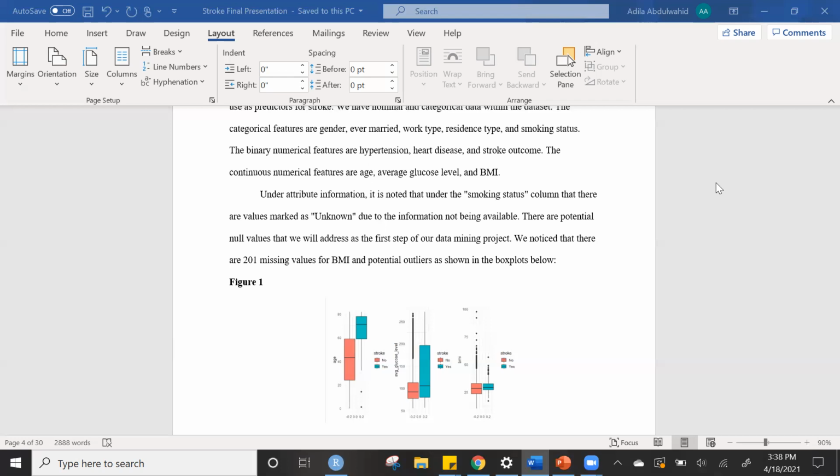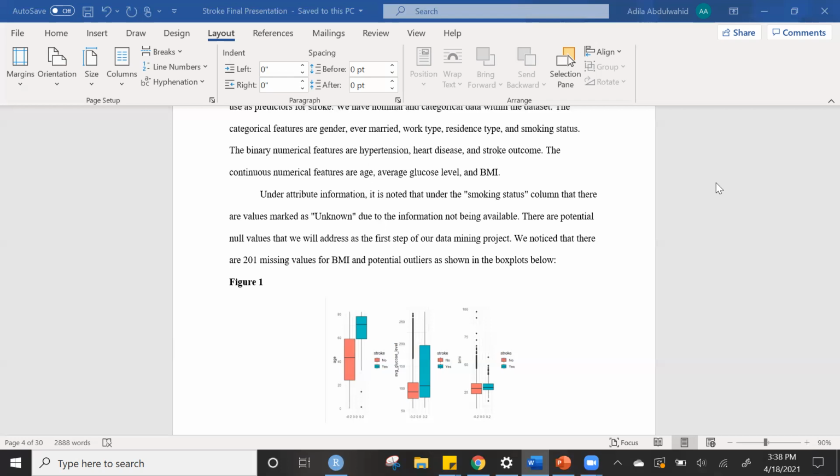Now, moving on to BMI. Here's where we really had to take a look at BMI because, as Adila mentioned, there are 201 missing values, and there are unrealistic, outlandishly high BMI recordings that we can note at almost 100 BMI.